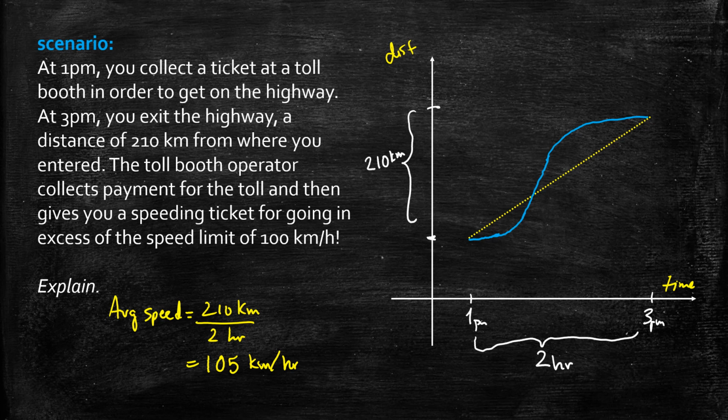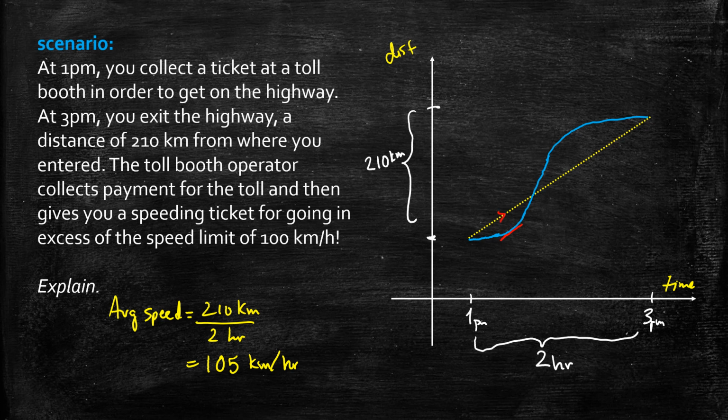Now, what the mean value theorem says is that if your average speed is 105 kilometers an hour, there must be at least one time at which you were going at 105 kilometers per hour. So we were going at times slower, at times even faster, but there are a couple times, and if you stop for a moment to think about where this must happen, it's wherever the slope of the tangent line equals the slope of the secant line.